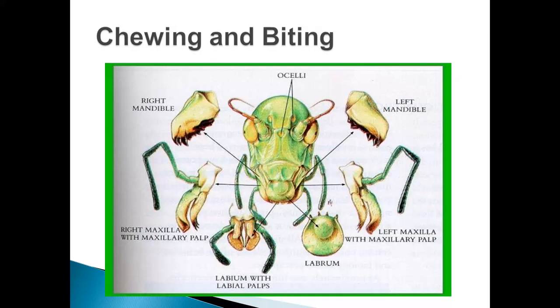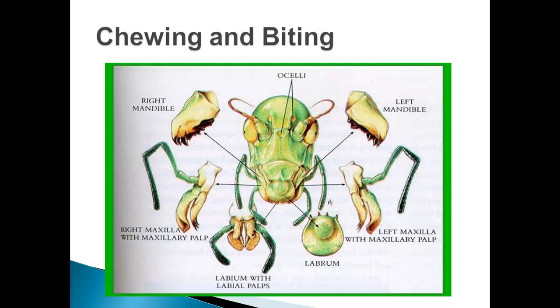Next, we will see the labium. Labium is also known as lower lip, and it is also called the second maxilla. It closes the mouth cavity from below. As we see, the labium is also a composite structure which is mainly divided into three parts, that is prementum, mentum and submentum. Submentum is the proximal part, mentum is the middle part, and prementum is the distal part.